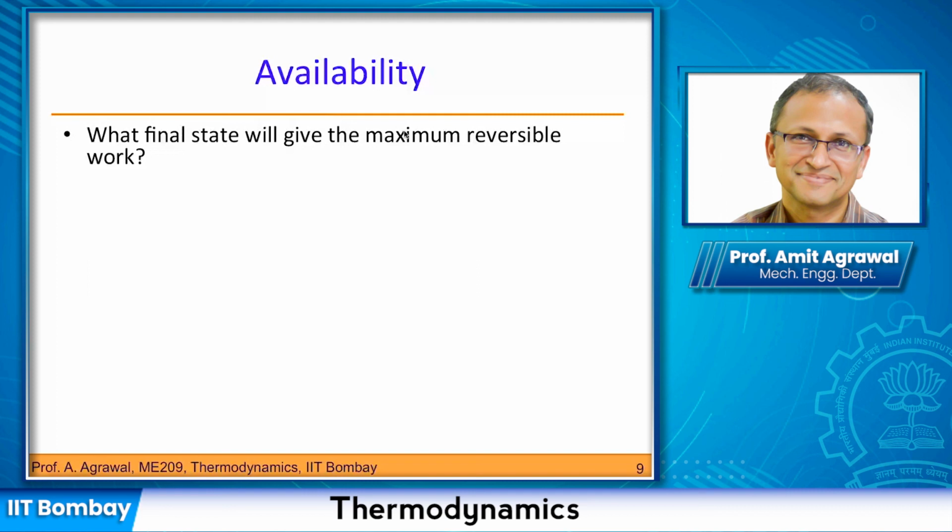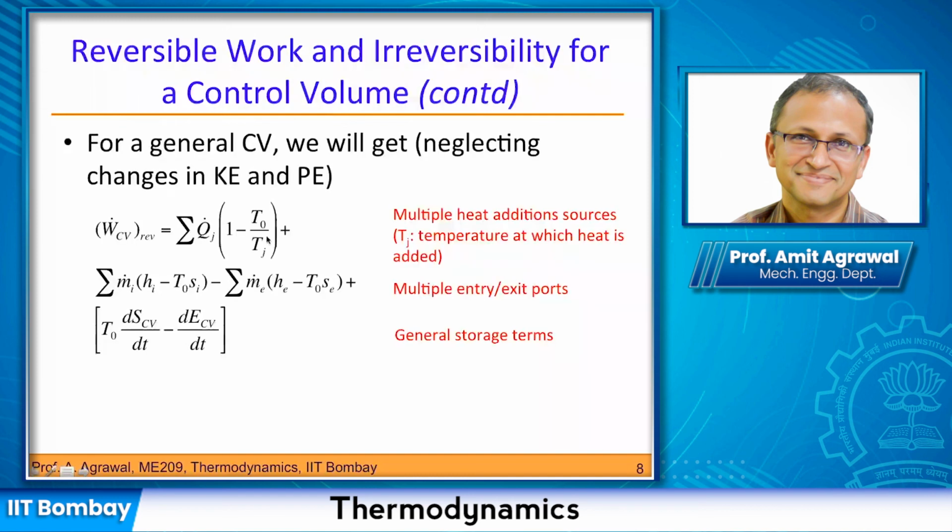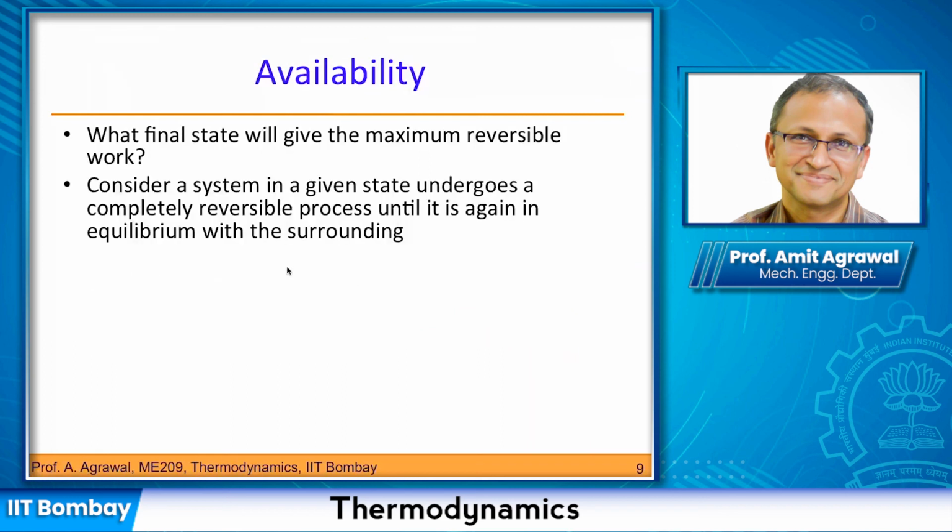Whatever we had said earlier is we could stop in between as well. There is no restriction we are putting in. So this is going from T_j to T naught. But now what we are saying is that the maximum work we could get is when we could not change our state any further. And therefore, that is going to be the absolute maximum in terms of the work that I can extract from my system.